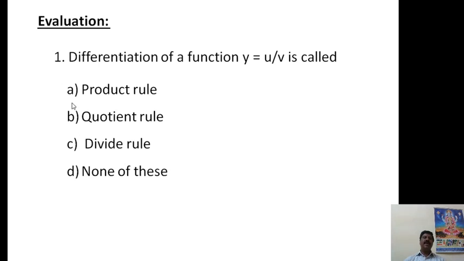B option is the correct option for this question. That is the quotient rule, because that is a second rule, and a third rule will be there. Differentiation of a function y equal to u by v means it is the quotient rule. Therefore, the quotient rule is the correct answer.